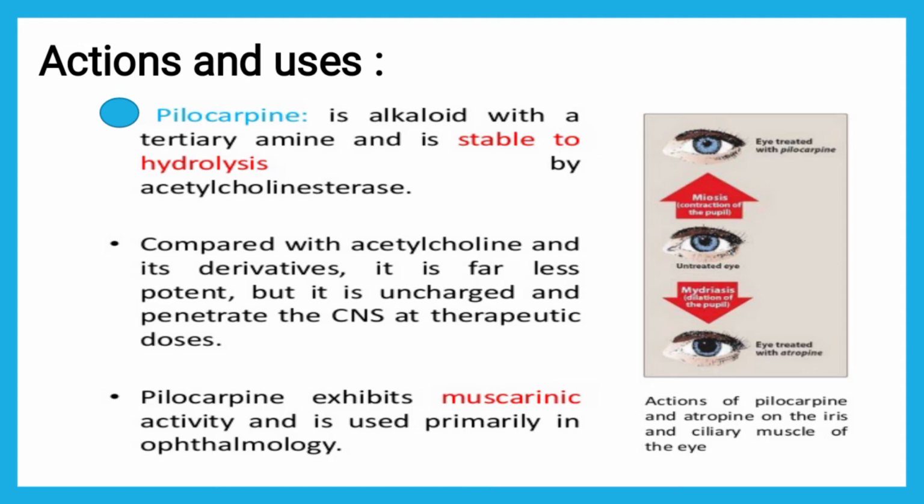It has the same action, responsible for contraction of the pupil.